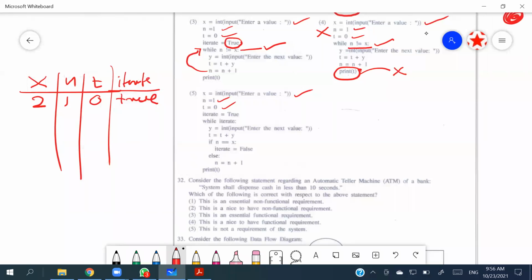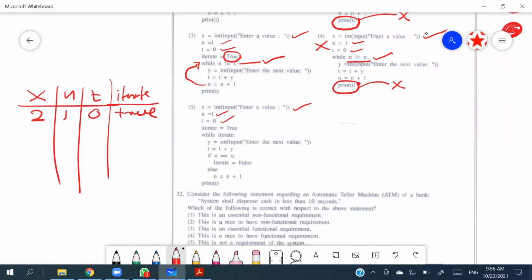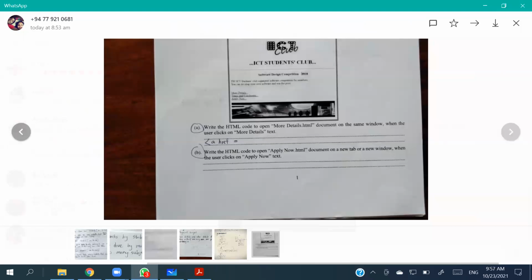Right? So iterate equals true. Then it says while iterate. Iterate means true. So while true, that means statement is true. You are asking something for y. So we are going to give 5, right? So then t equals t plus 5, 0 plus 5, t will become 5. Then they ask if n is equals to x. N is not equals to x. So this statement is false. Then this will happen, n equals n plus 1. So n will become 2.